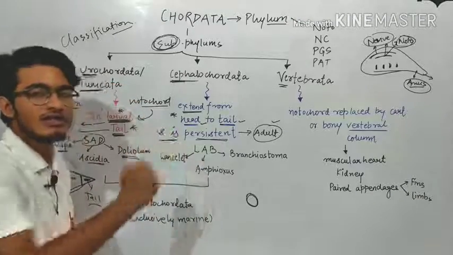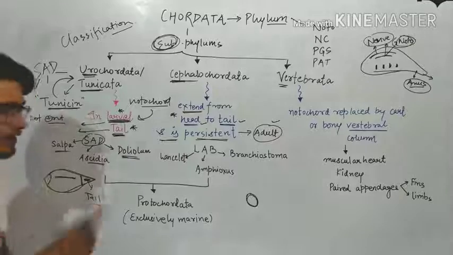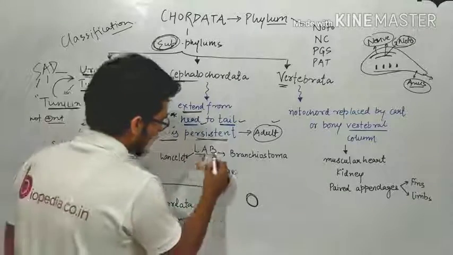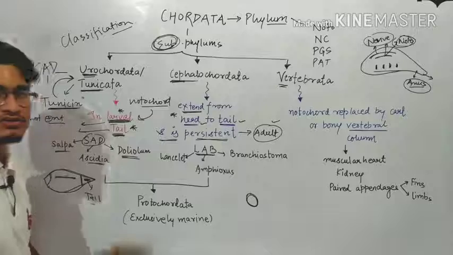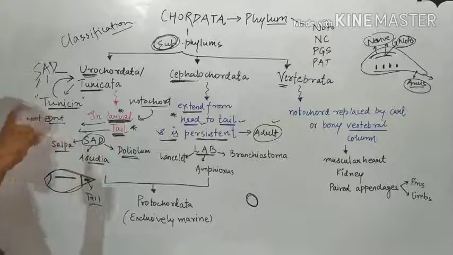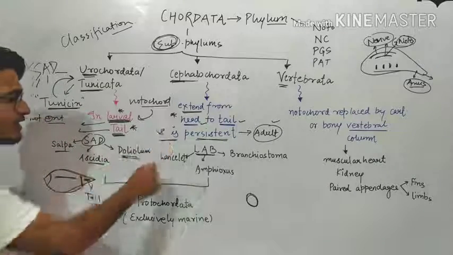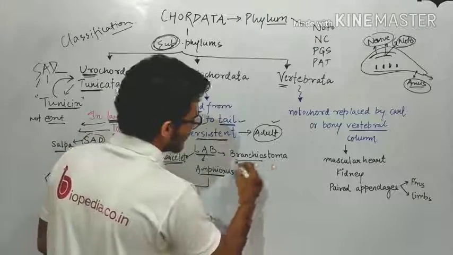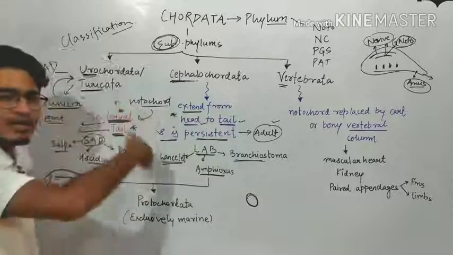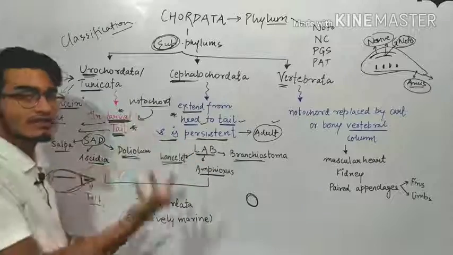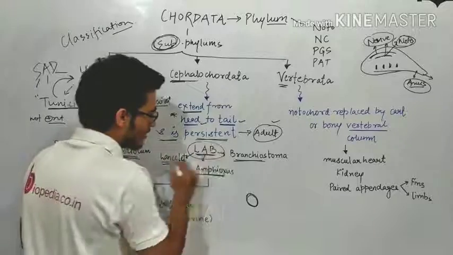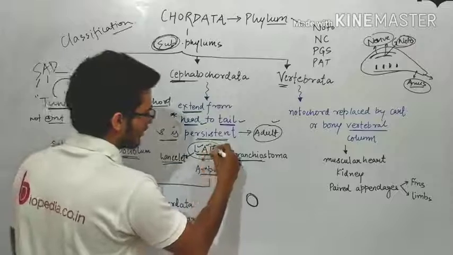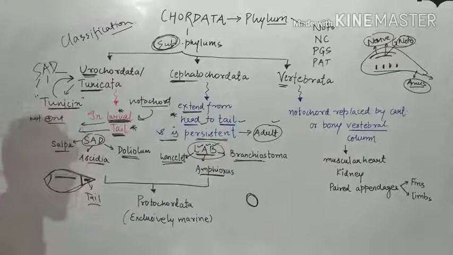It will be still present in the adult organism, right? This is the main feature. The examples are sad, salpa, acidia, doliolum. Here it is lab, that is lancelet, amphioxus and branchiostoma, which are the names of the same organism. So lab is lancelet, amphioxus and branchiostoma.